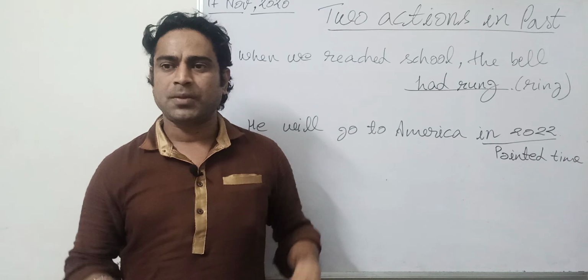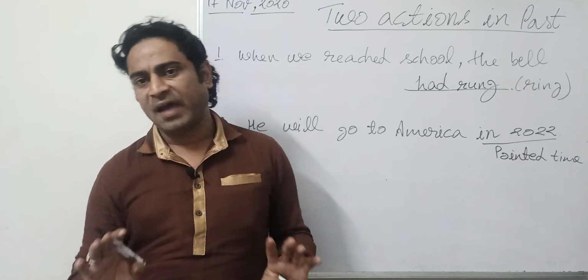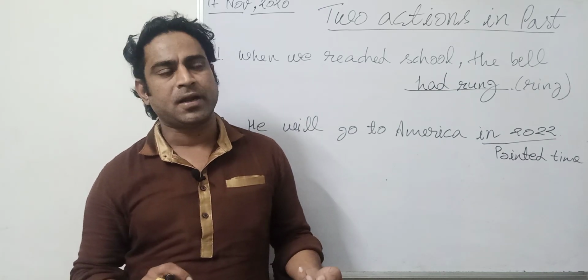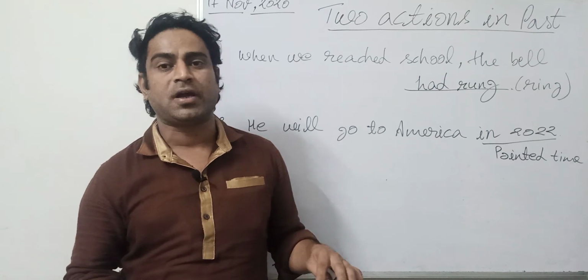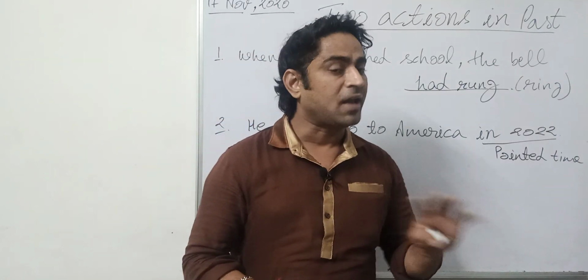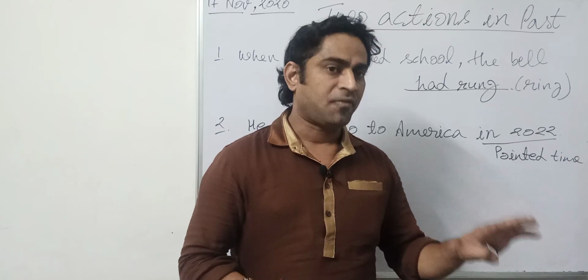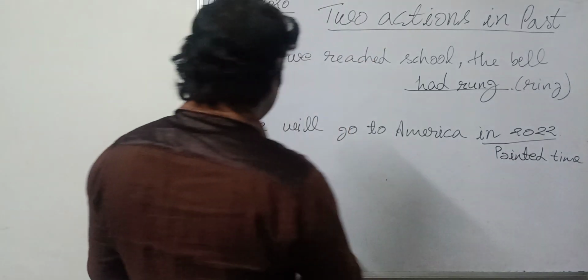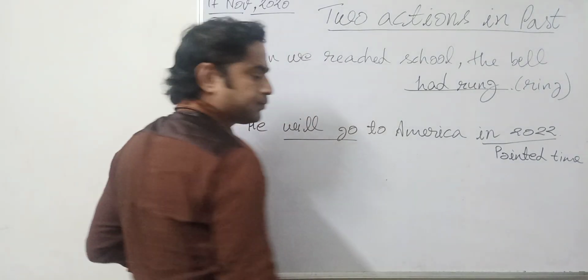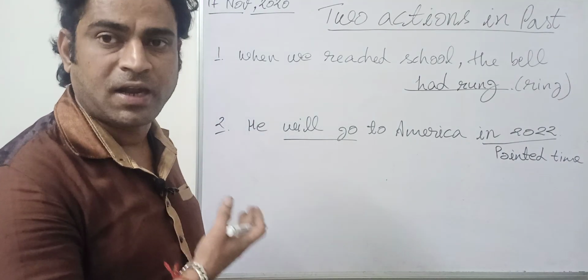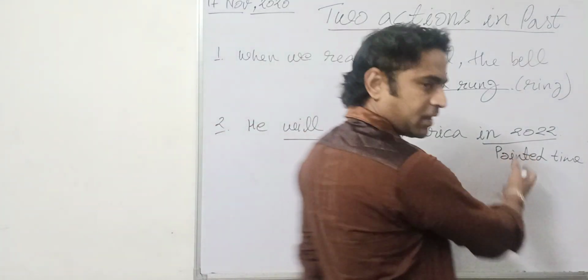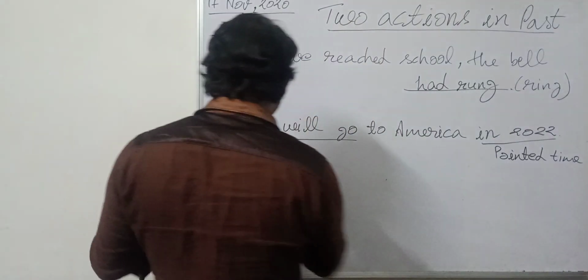Whenever we have a pointed time of future, we have two options. Either it can be written in future indefinite or in future continuous. It cannot be written in perfect or perfect continuous. That's why I have used "will go", future indefinite. So that is okay, there is no error.